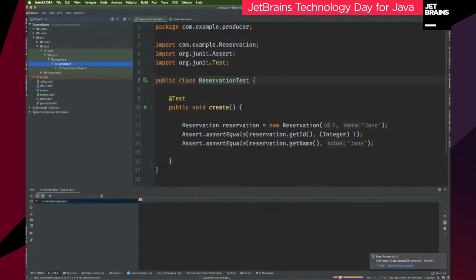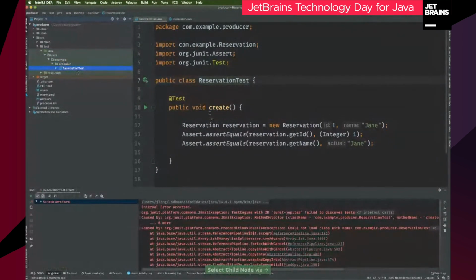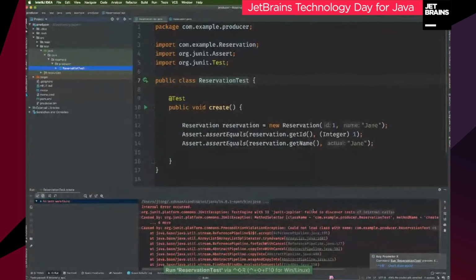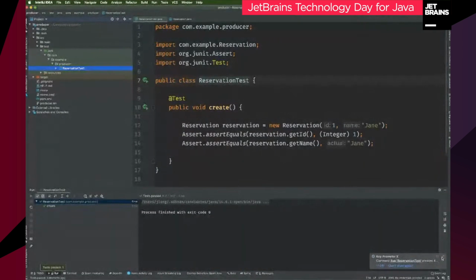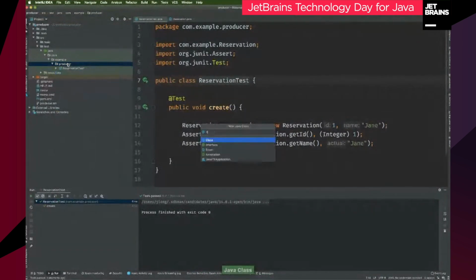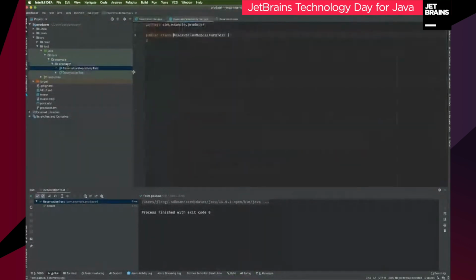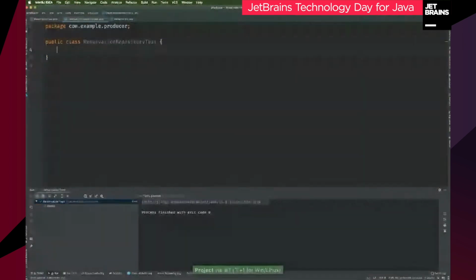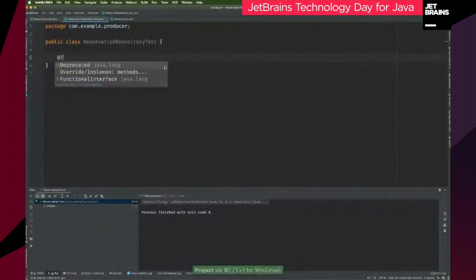And from there, what I want to do is test the ability to write to the database. I actually moved the test right out of the package midstream, so let me just try that again. Make sure everything's happy. Okay, seems good. So next trick, we want to test the database. We want to test that we can save instances of this type to the database. So we'll say ReservationRepositoryTest. This test class is just going to test our ability to persist instances of this entity to the database.